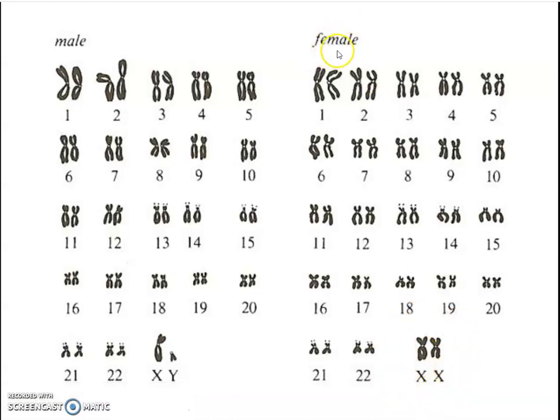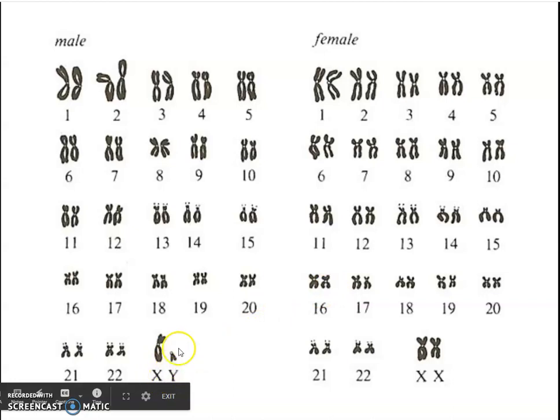So this karyotype would be of a female, while this karyotype would be of a male. As you can see here, the Y chromosome is much smaller. If you look a lot closer, it actually ends up with a Y shape if formatted correctly, and then it has an X. So you're going to inherit 1 from your mom, 1 from your dad. Dad will give you that Y chromosome, while your mom would give you an X chromosome. So when looking at these karyotypes, if you end up with 2 chromosomes that are not alike on the 23rd pair, the XY, it makes a male, and the XX makes a female.